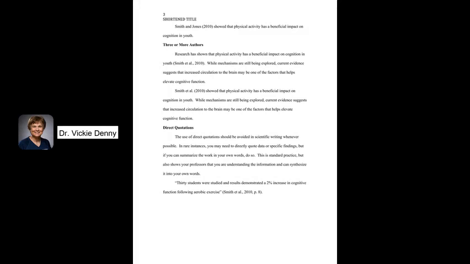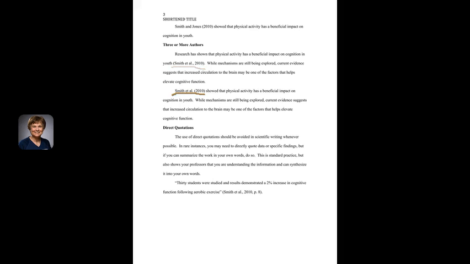As you get into three or more authors, APA allows you not to have to include all the authors once you get to three or more. So you can simply put the first author's last name with an et al. along with the year. And again, you can write it within the body of the paragraph as well.